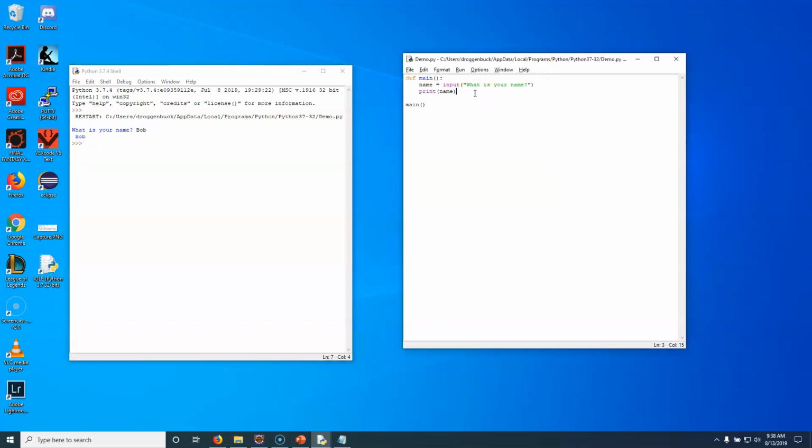Now, if I want this to be a numeric value, for example, let's just say we have a number and we want to input, quote, what is your favorite number? Okay. Then we can just print that out just to make sure, number. And so if we run that program, it's going to ask us for a name. Okay, we'll say Bob again. And let's just say Bob's favorite number is 12. All right, so you can see how simple the input gathering process is.